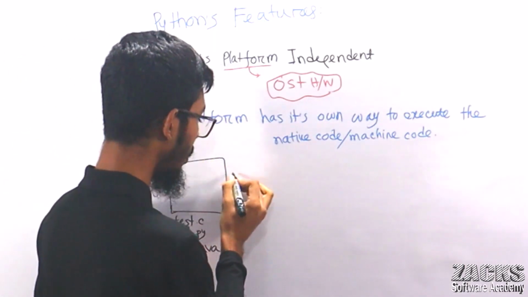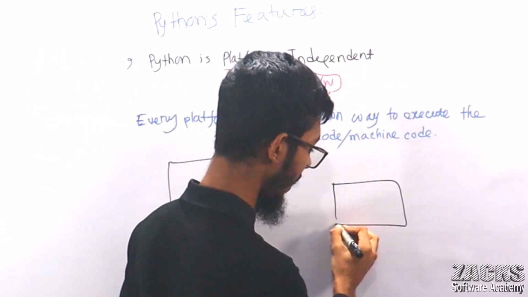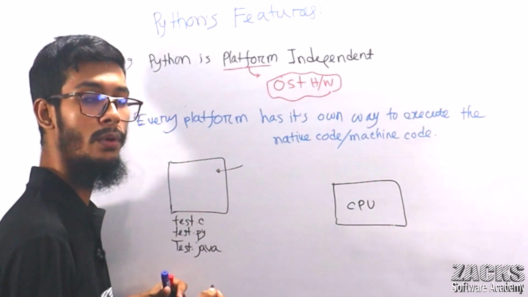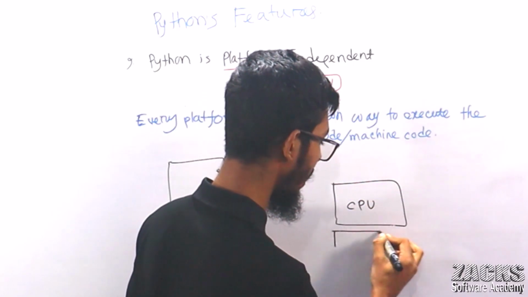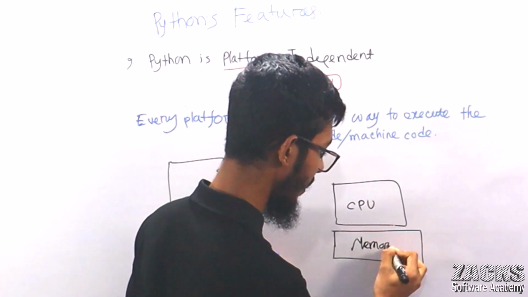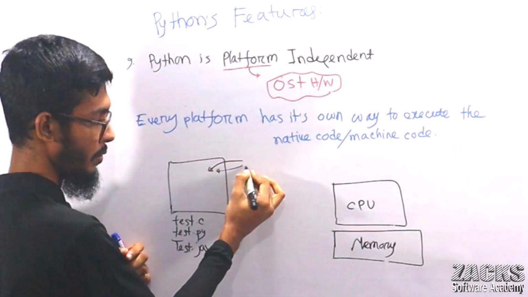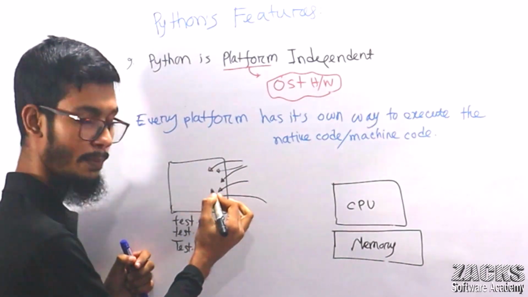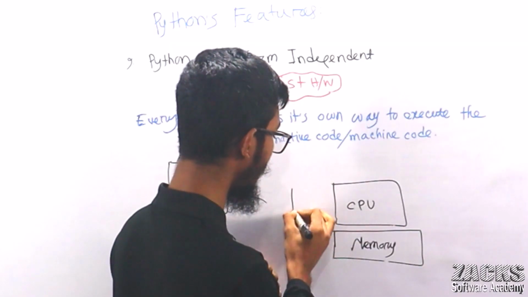So to run this program, first of all you need the processor, right? You need the CPU. Okay, sir, to store the variable, to store the value, you need memory, right? Memory is required. To take some data, to take input from the outside, to enter some value to the program, you need some input device, right?